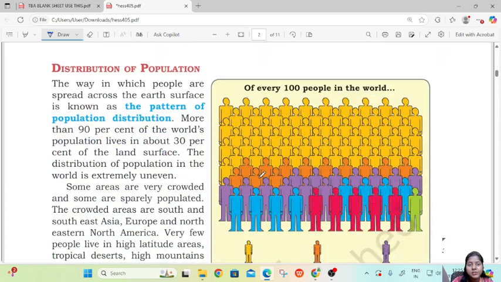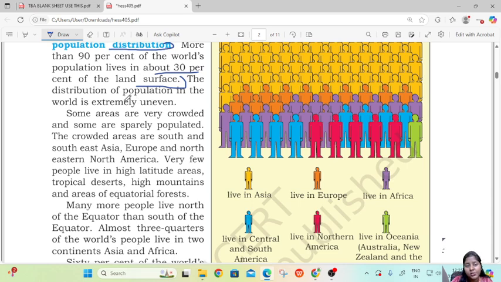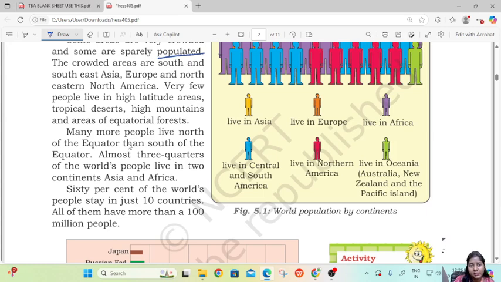So, distribution of population. The way in which people are spread across the Earth's surface is known as the pattern of population distribution. More than 90% of the world population lives in about 30% of the land surface. The distribution of population in the world is extremely uneven. Some areas are very crowded, some are sparsely populated. The crowded areas are South and Southeast Asia, Europe and Northeastern America. Very few people live in high latitude areas, tropical deserts, high mountains and areas of equatorial forest.